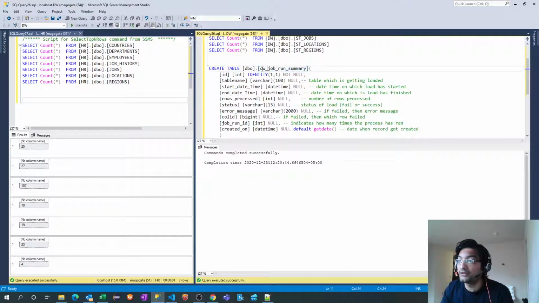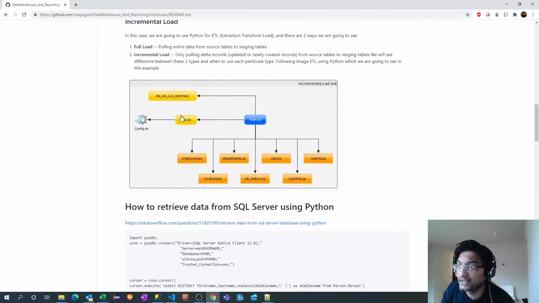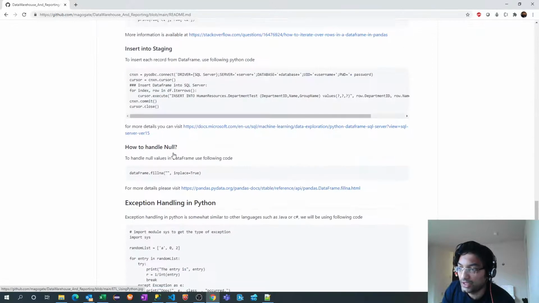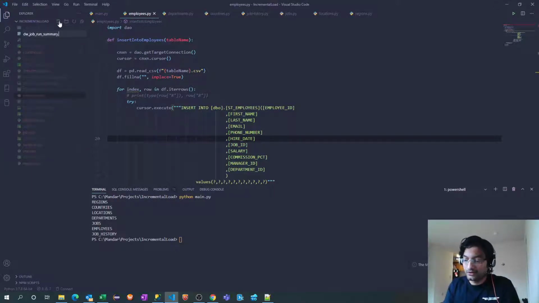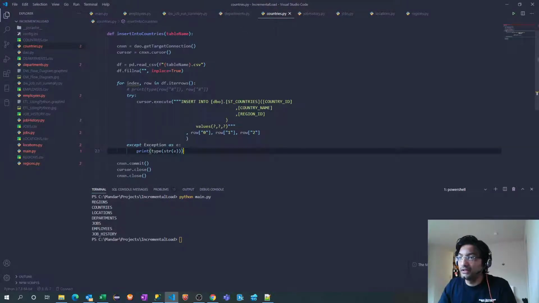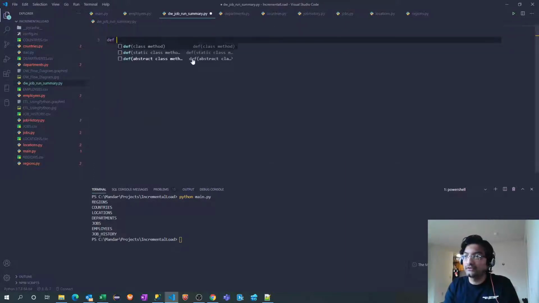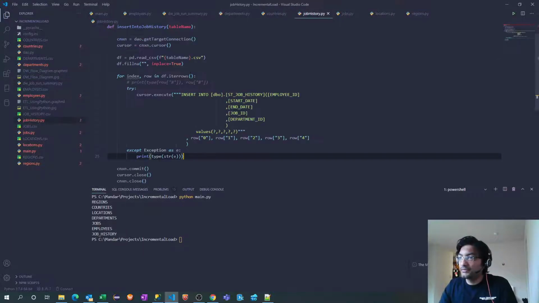So I will create a separate file. If we go back to our documentation or that diagram again, we have a separate Python file created, so I will do it the same way. Let me create a .py file and copy this. Let me define a method first: def insert_into_job_run_summary.